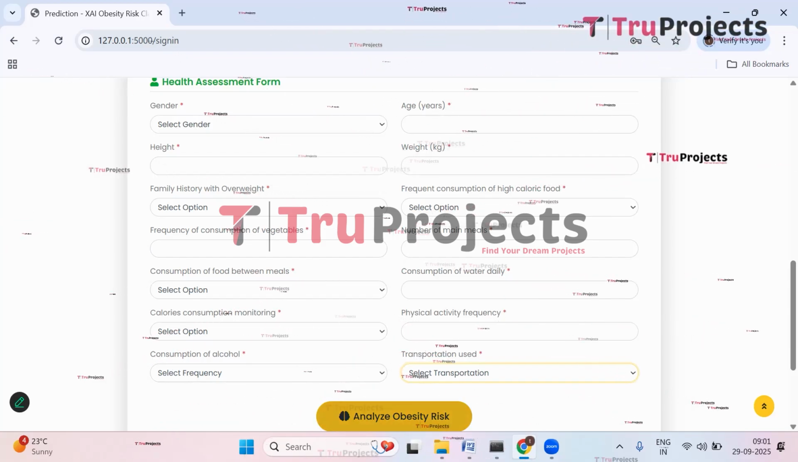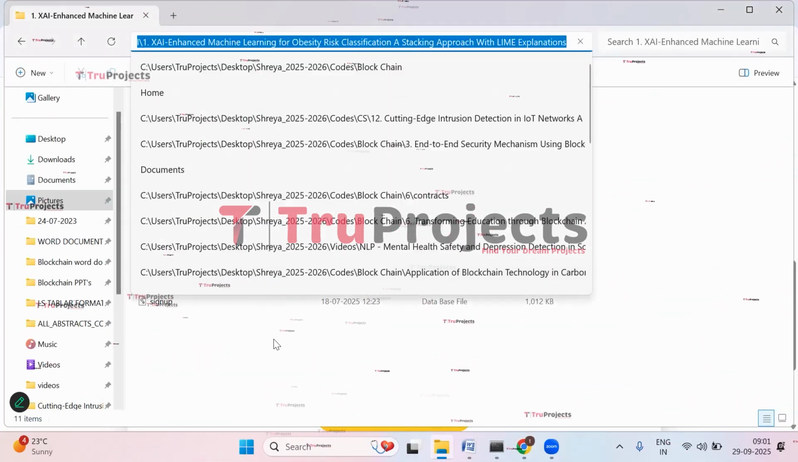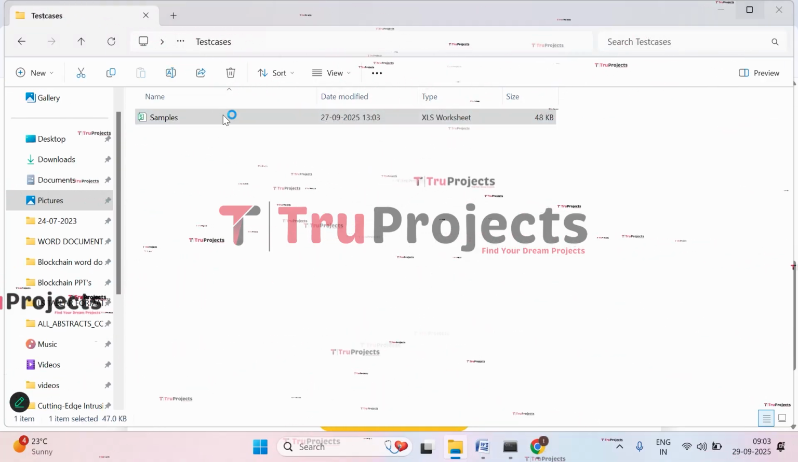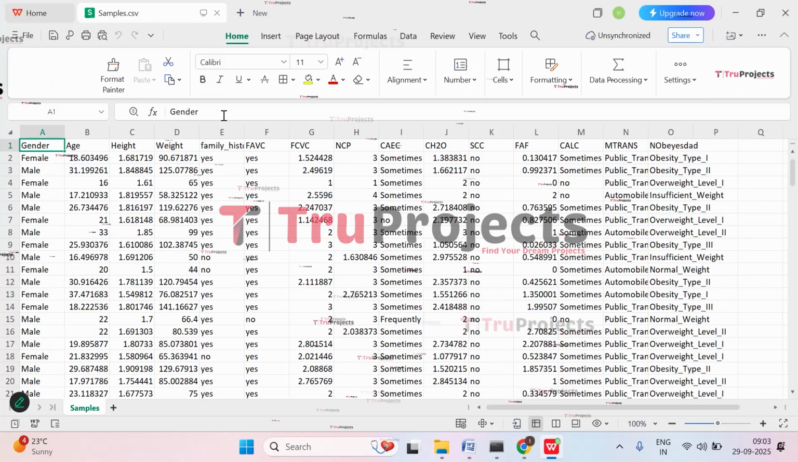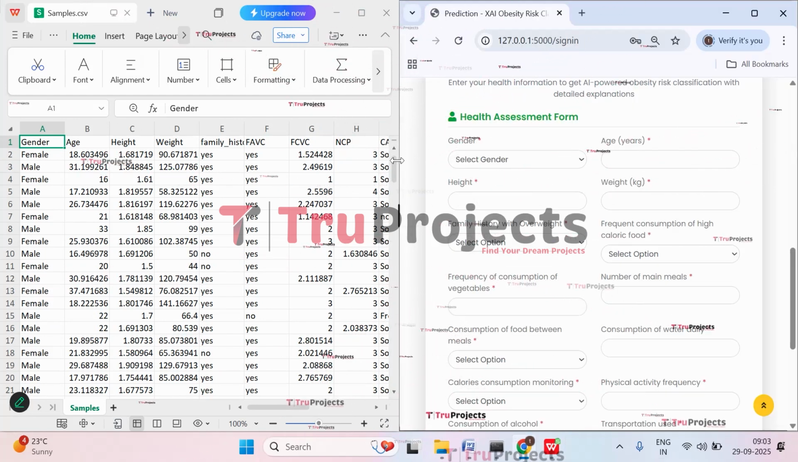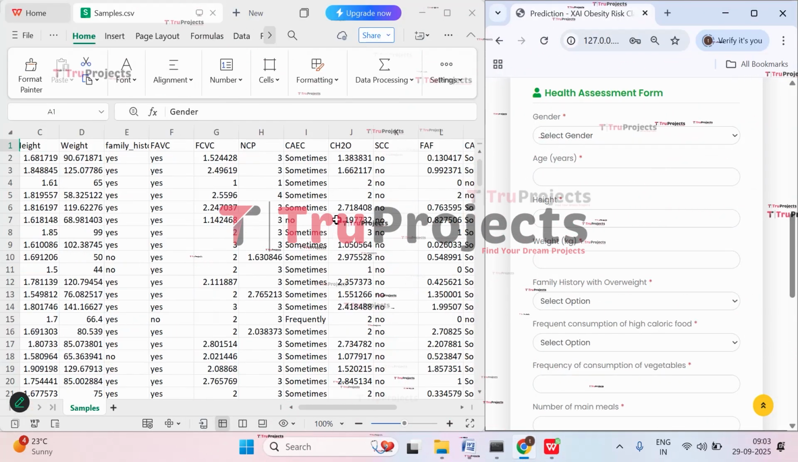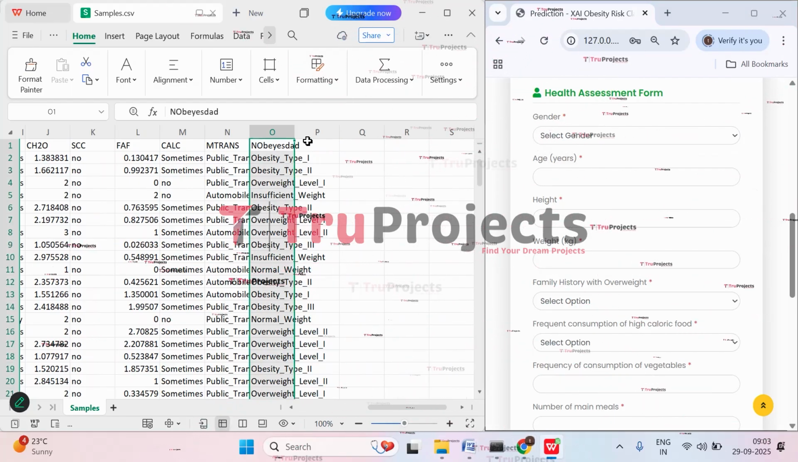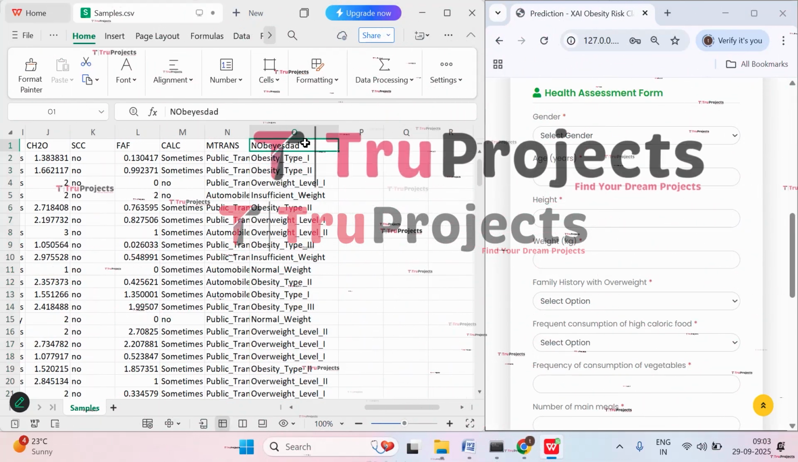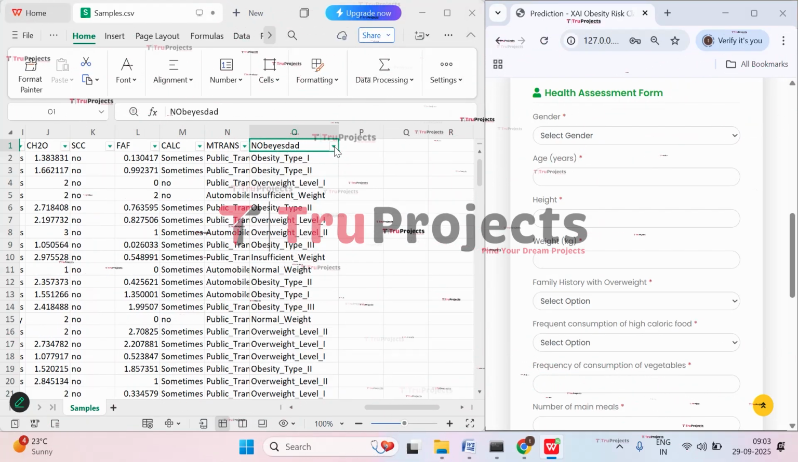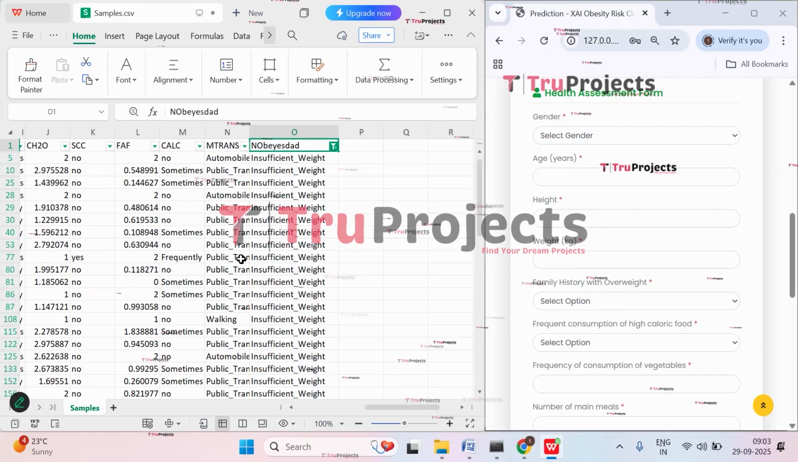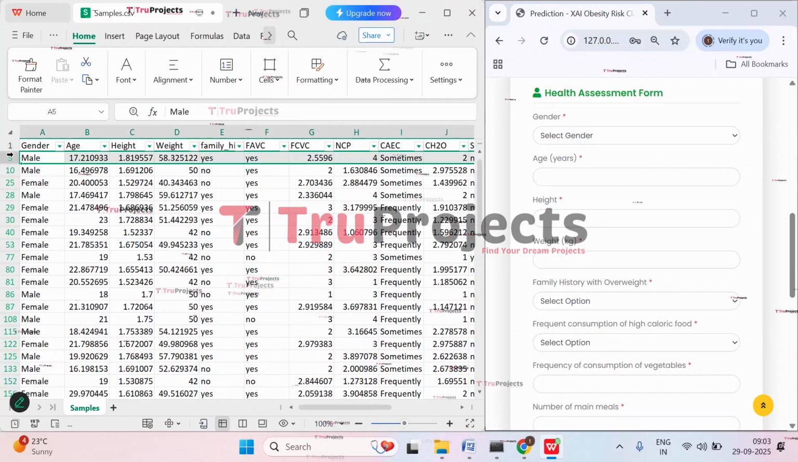Now let's enter them. For that, let's open the sample file, that is the test cases. Let's start entering them. And let's apply a filter to the target that we will be predicting. We will not be giving this column as the input, because this is only what we will be predicting. So let's apply the filter to insufficient weight. Click on that and click on OK. And let's start entering the values.